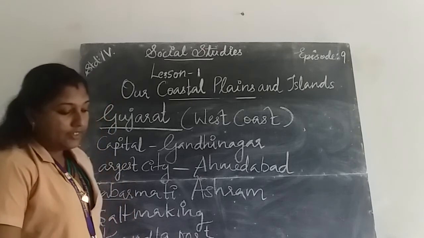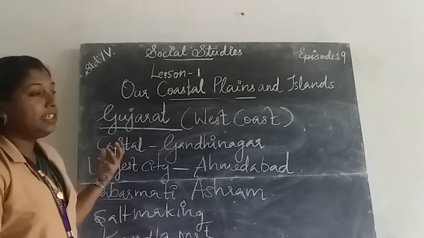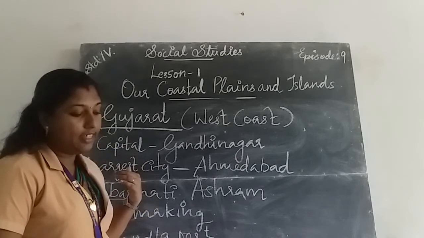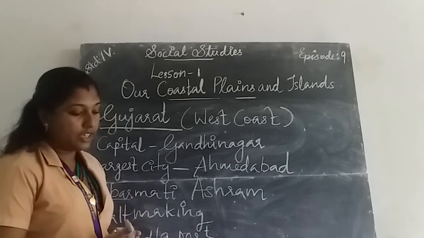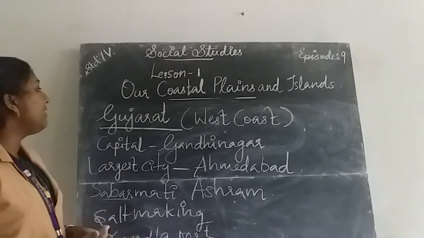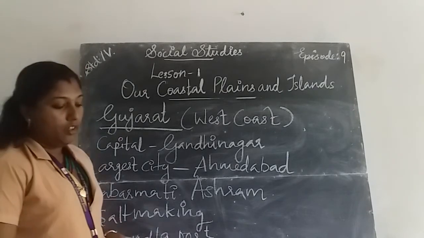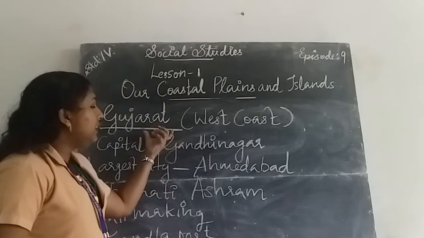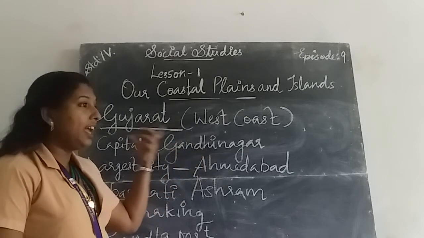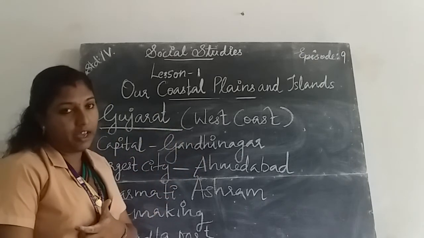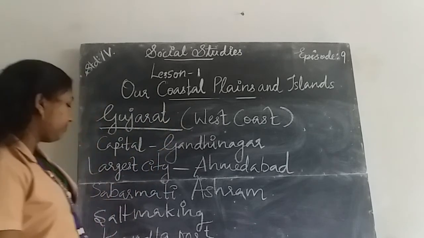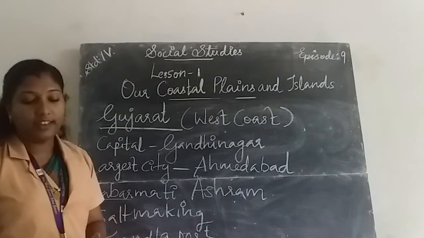Festivals celebrated by the people in Gujarat: Navaratri, Holi, Deepavali, Diwali, Dussehra, and Makar Sankranti. Then in Gir National Park, Asiatic lions are present. The Gir National Park is situated in the state Gujarat. That's all about the state Gujarat.